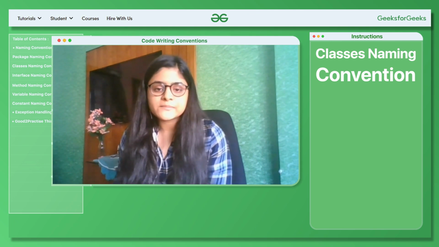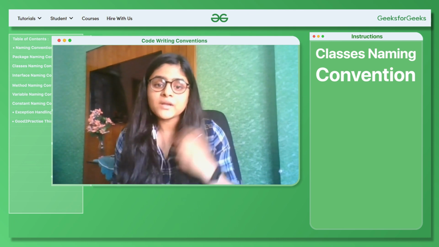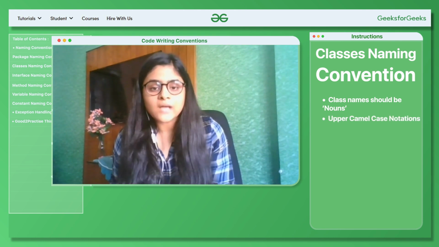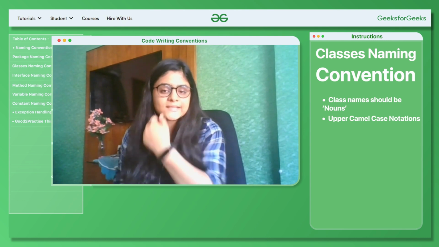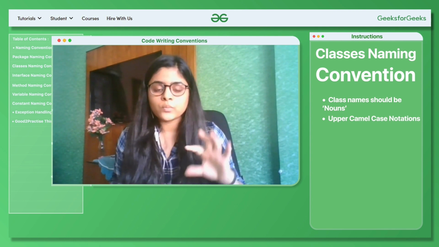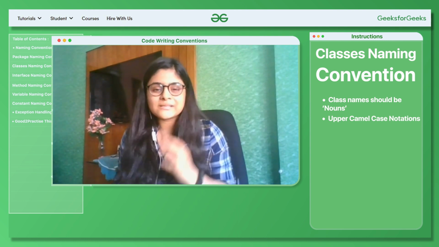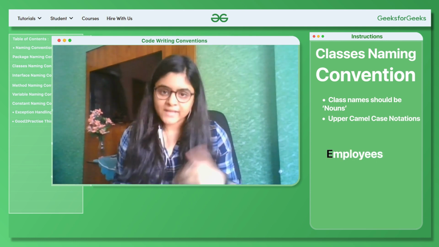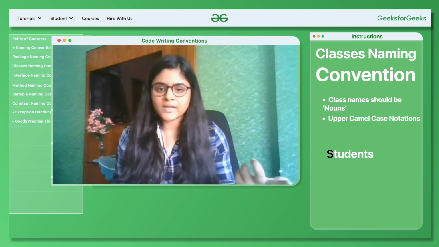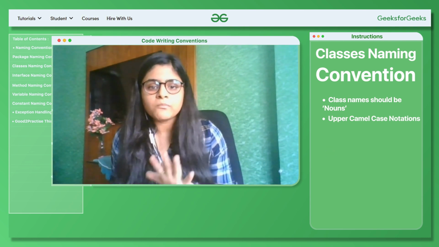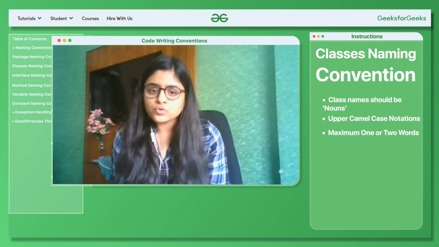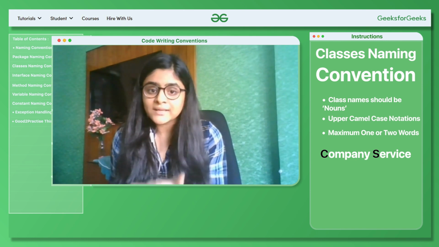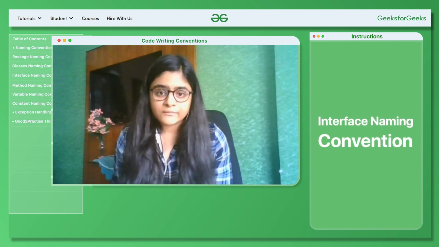Next is class naming convention. Now for classes, your words should be nouns and it should be in upper camel case notation. Now what is upper camel case notation? Every word should start with a capital letter, and it should be simple and descriptive. So, say for example, Employees, E should be capital, Student, S should be capital, and it should generally be one word, maximum 2 words. Like I said, CompanyService, in that case the S of your service should be in capital letter.